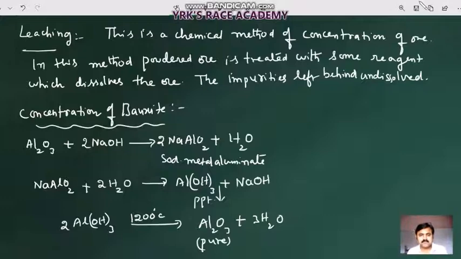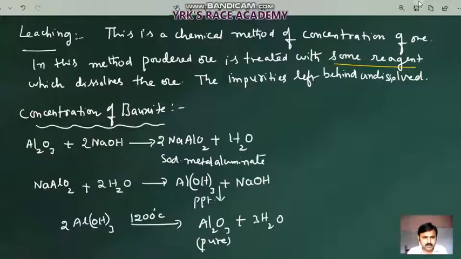Okay, once again, we will see the leaching. Leaching is a chemical method in the concentration of ore. In this method, what will happen? The ore will be treated with some reagent. Now the reagent we are calling sodium hydroxide in the case of concentration of bauxite ore.